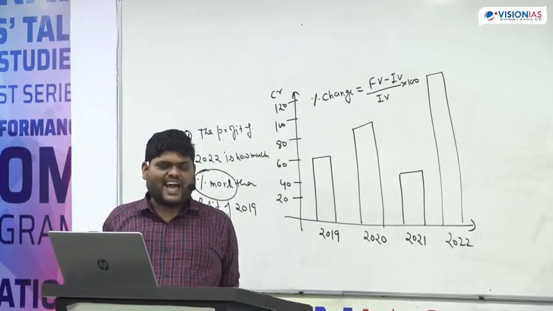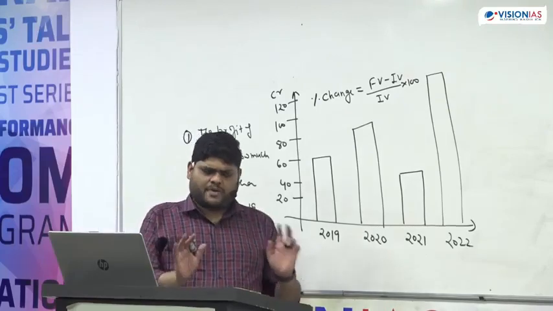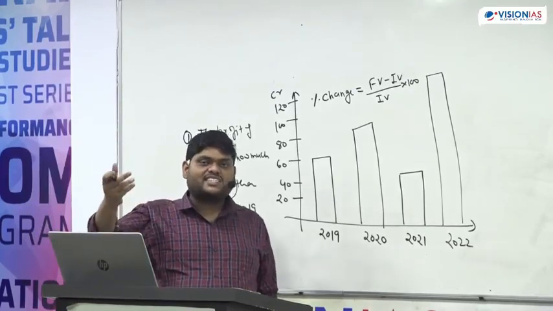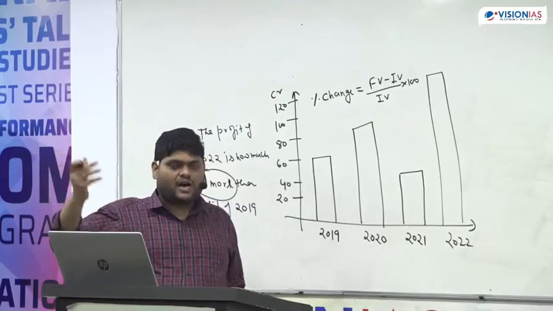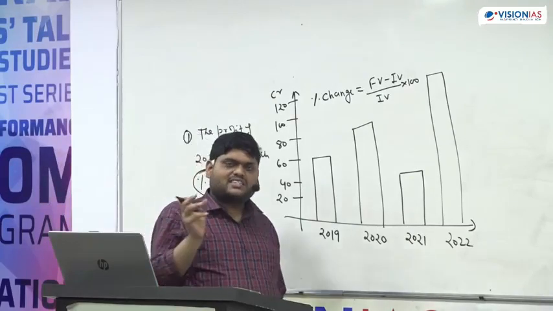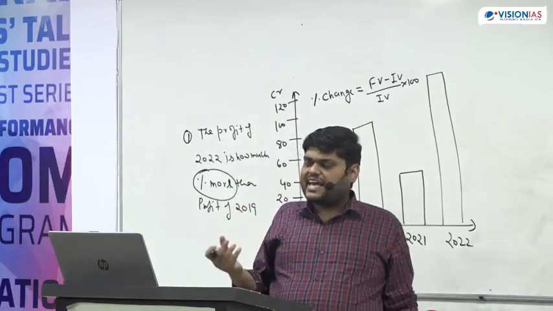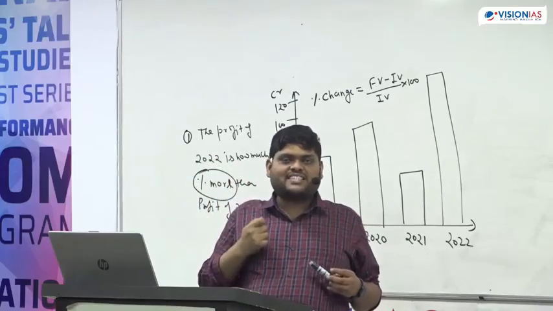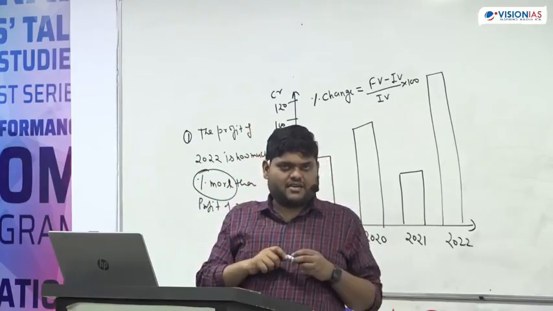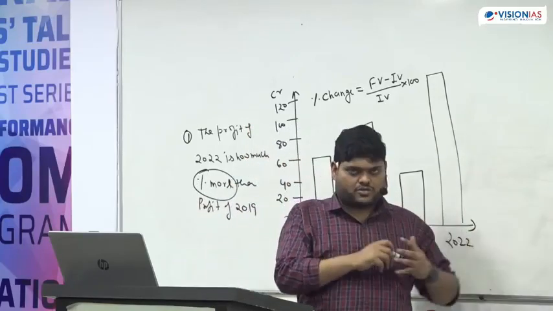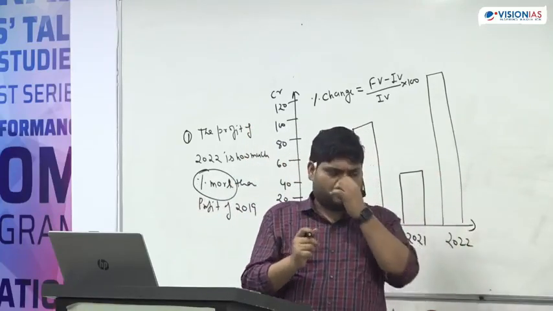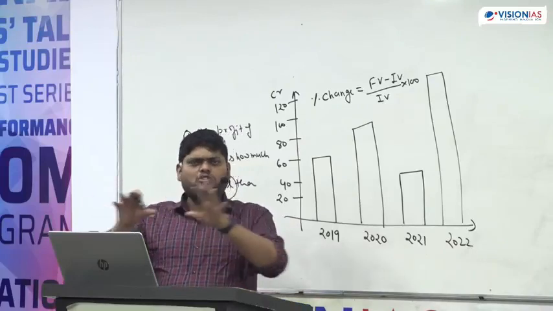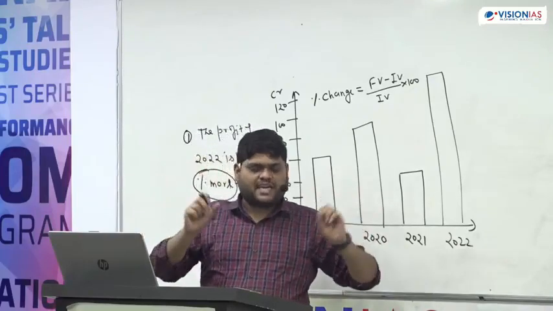See, how will you say X is large than Y? This cannot be a statement. X is large than Y. This cannot be the statement. Or X is 6 times large than Y. It would be larger than Y either way. Are you getting my point or not? This word large cannot be taken here. As large as, when a statement is given, that means both are equal. My salary is as large as your salary. Or my house is as large as your house. That means both the houses are almost equal. So as large as means almost the same thing.